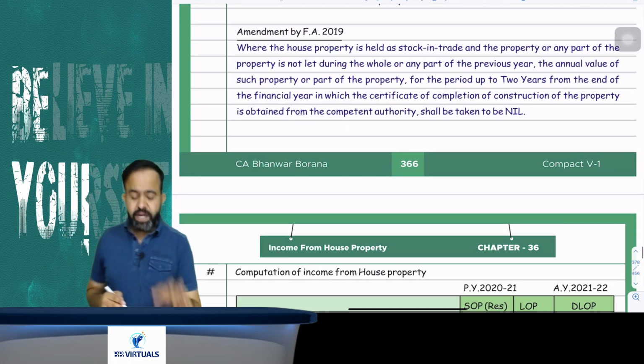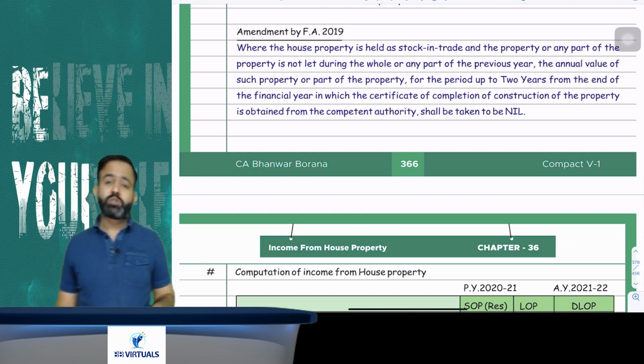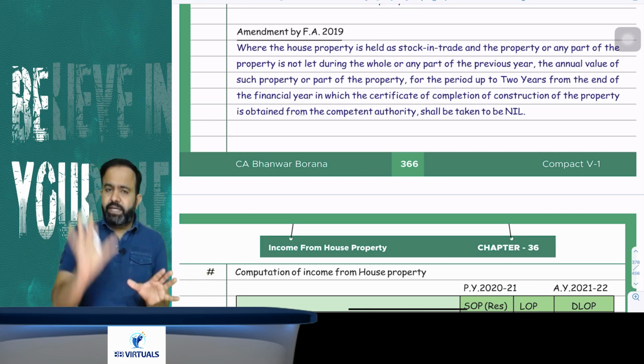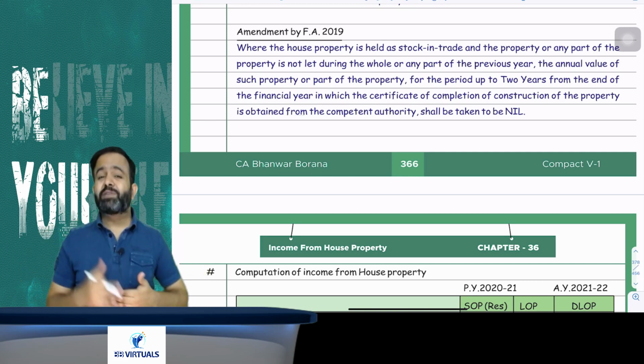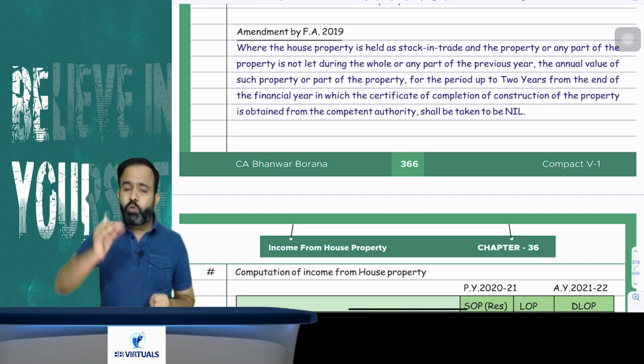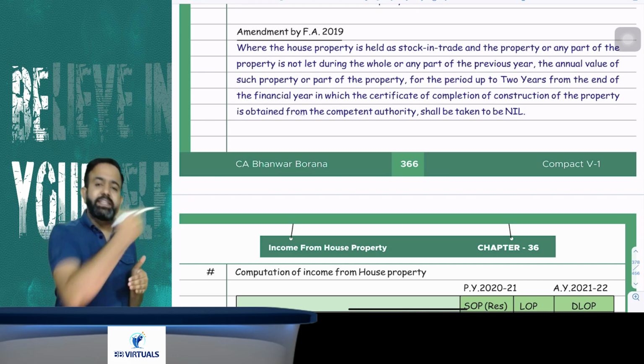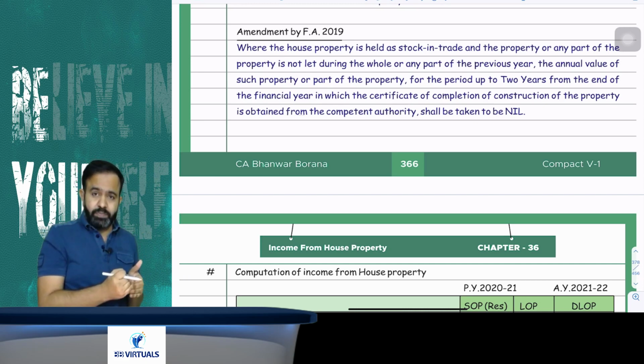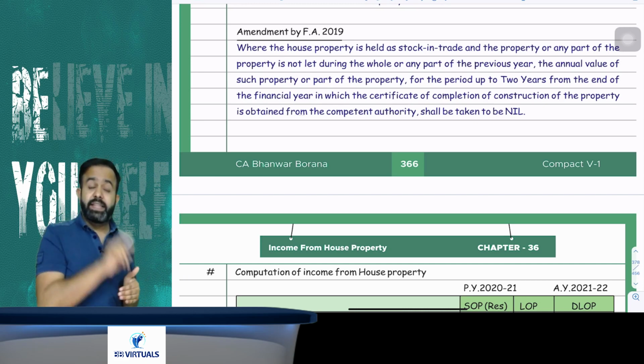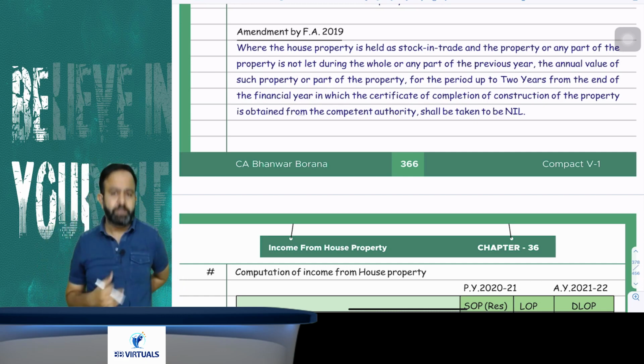Now all people, just pay attention. There is one amendment made by Finance Act 2019. Now what is the amendment? Suppose we take one example. There is a builder. In Mumbai, there is a builder named Omkar Builder. Omkar Builder's main business is to construct flats and sell the flats. So any income from the selling of flats will be taxable under the head PGBP.